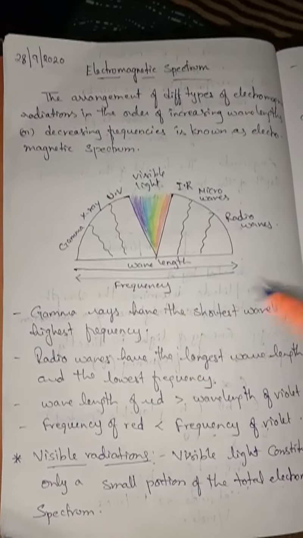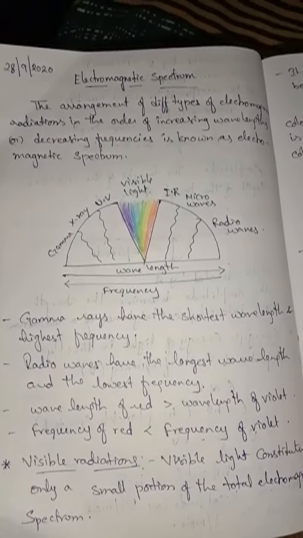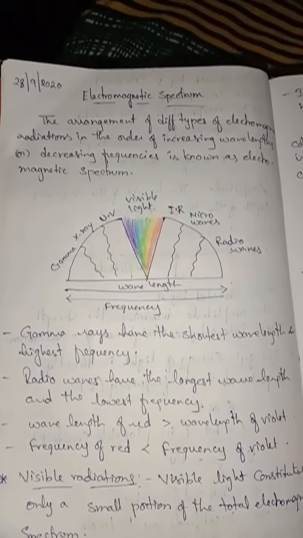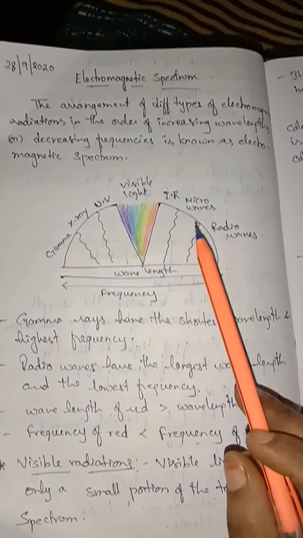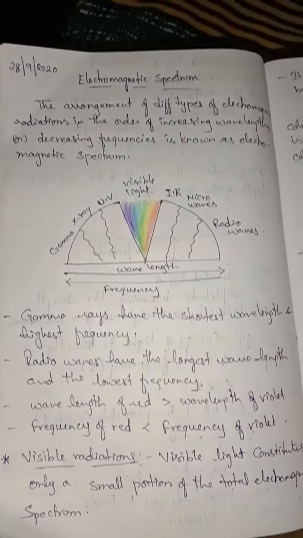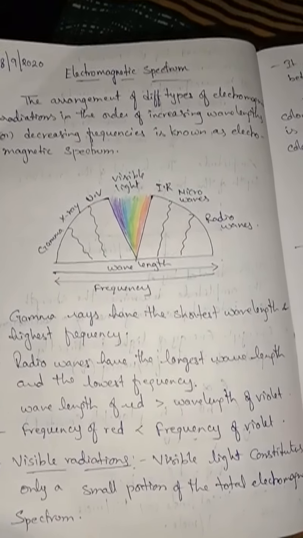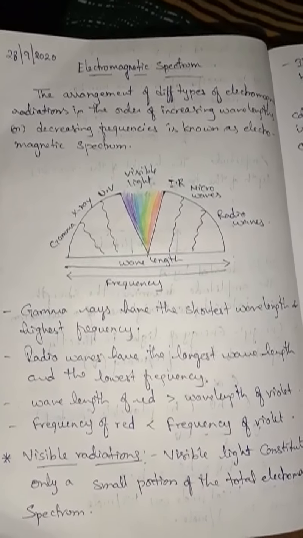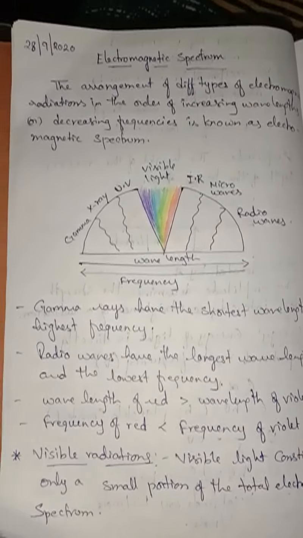As radio waves have the longest wavelength, they can transmit many messages, which can be used in FM radios or cell phones, isn't it? And microwaves can also be used in cell phones to send signals, and in microwave ovens for cooking purposes.